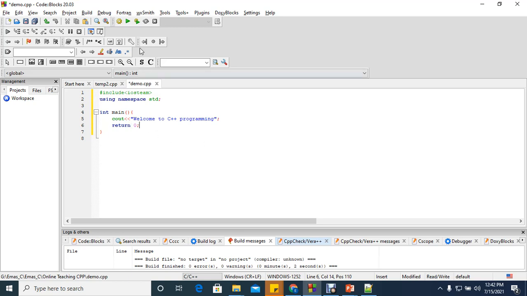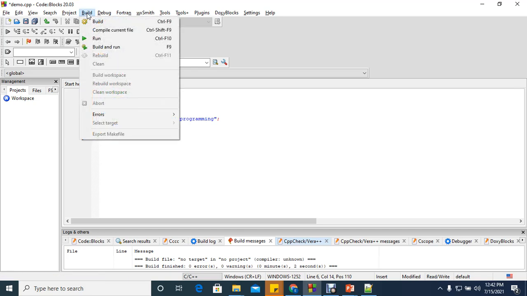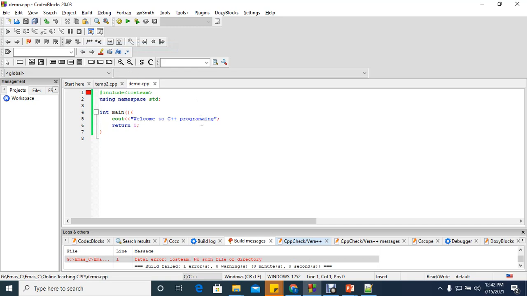After you do this, you can come here to Build. You find Compile current file, and you can also find Build and run. If you click on Build and run, it will compile everything. If there is no error, it will build the executable file and all other objects. Then it will give you the output.